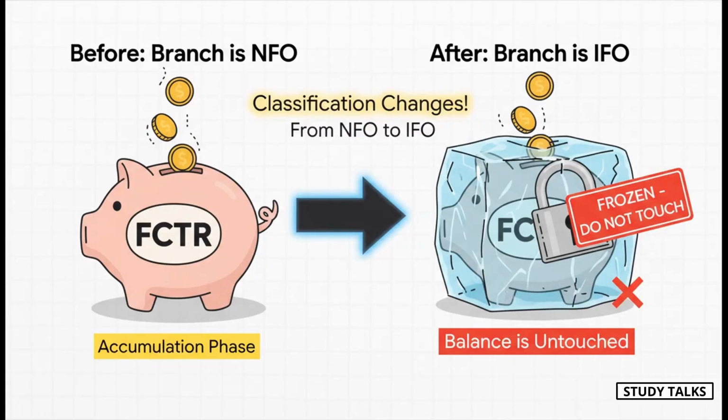So what happens if a branch changes from, say, an NFO to an IFO? It can happen. Well, from the date of that change, you start applying the new rules. But, and this is a very tricky point, that balance you had sitting in the foreign currency translation reserve from when it was an NFO, you freeze it. You leave it alone, you do not touch it or transfer it to the P&L. It just sits there on the balance sheet until the entire foreign branch is eventually sold off or closed down. It's a very specific rule, so make a mental note of it.